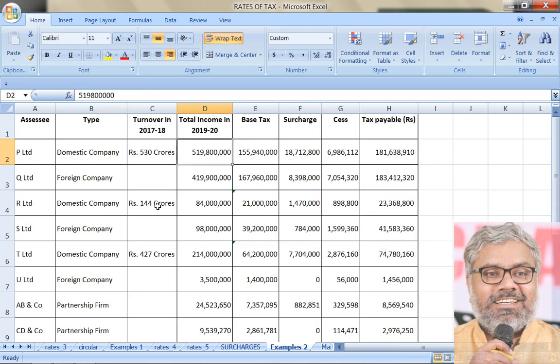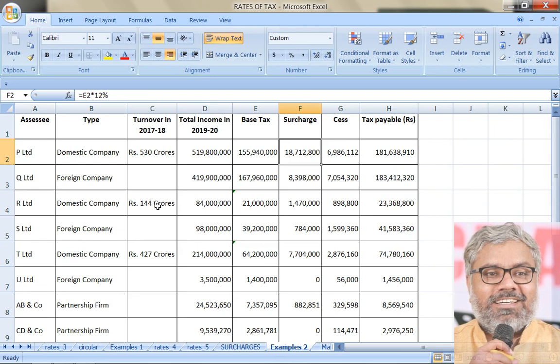Then total income is of course the income on which we are going to calculate income tax. So we should know the total income, that is the amount on which we are going to calculate base tax. But base tax will depend upon the nature of the SSE. First case, domestic company having a turnover of more than 400 crores in 17-18, so the tax rate applicable is 30%. So directly take 30% of the income. And what is the surcharge applicable here? That also has to be clearly identified. While applying surcharge, which column should you look at, income column or turnover column? Once the tax rate of 25% or 30% is decided, again turnover becomes irrelevant. That is only a condition.